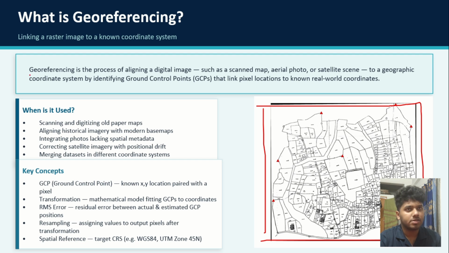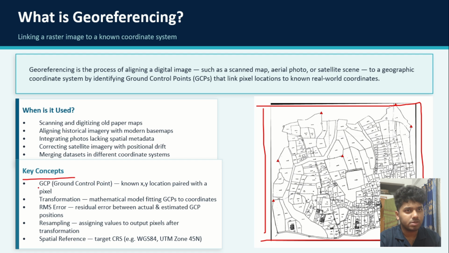Georeferencing is basically the process of aligning a digital image, such as a scanned map, aerial photo, or satellite scene, to a geographic coordinate system by identifying ground control points that link pixel locations to known real-world coordinates. It is used for scanning and digitizing old paper maps, aligning historical imagery with modern base maps, integrating photos lacking spatial metadata, and correcting satellite imagery with positional drift.